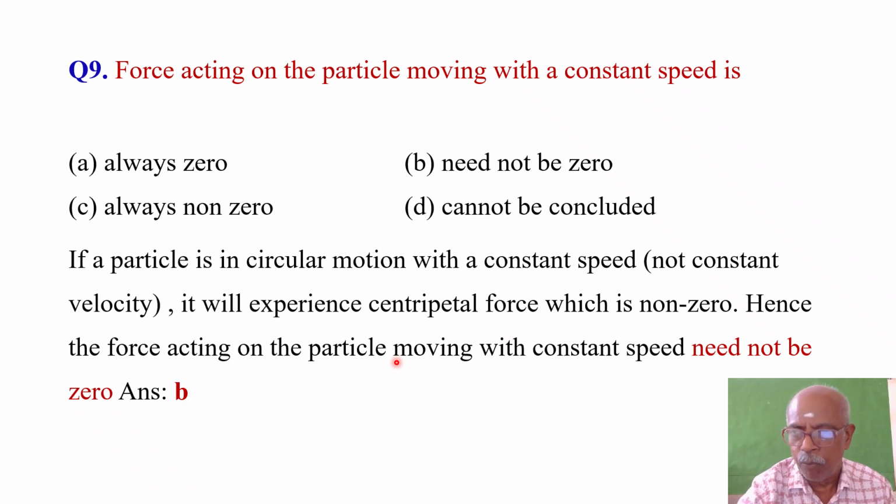It's always changing. So in that case, the particle will experience a centripetal force which is non-zero. So it means what? If the body is moving in a straight line, force may be 0. But if it is moving in a circular path, it will not be 0. Totally, it need not be 0. So the force acting on the particle moving with a constant speed need not be 0. Option B is the right answer.